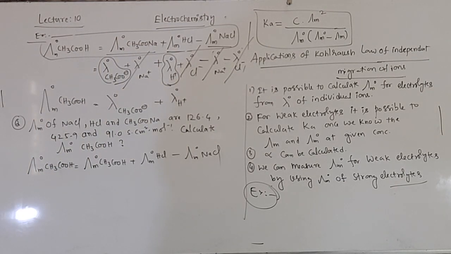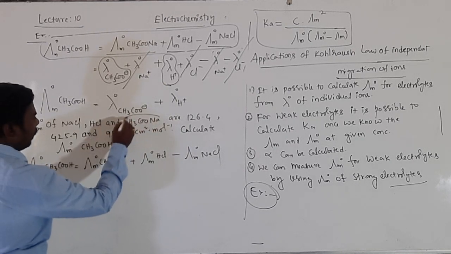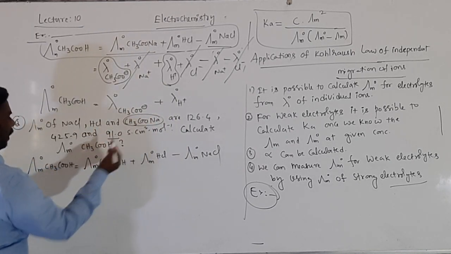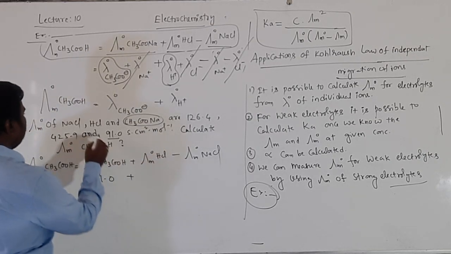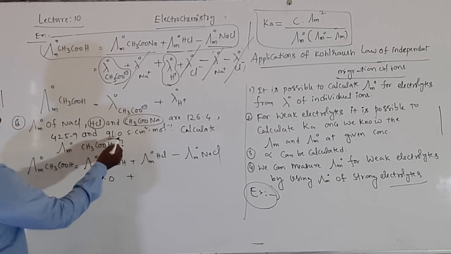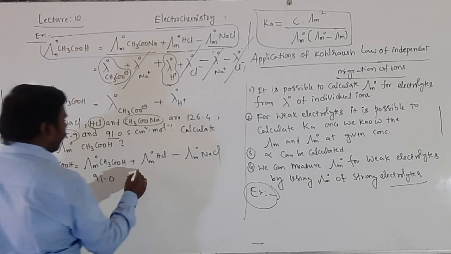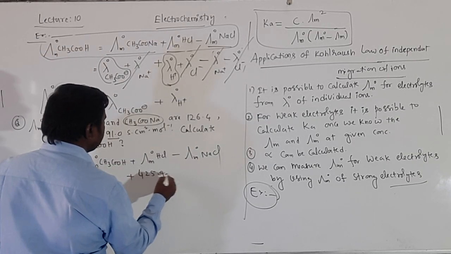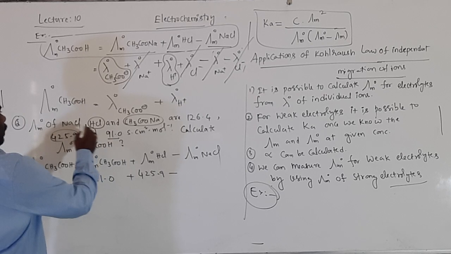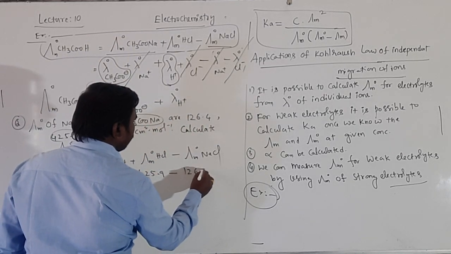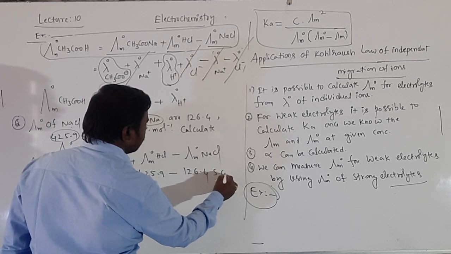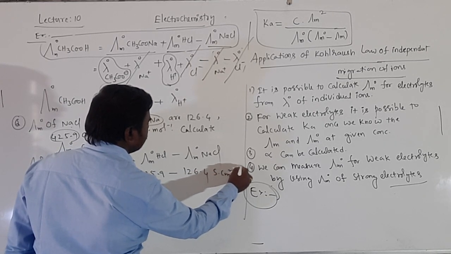The values are already given, students. The acetate value is 91.0 plus the HCl value, the second value, 425.9, minus the NaCl value, the first value, that is 126.4 Siemens centimeter square mole inverse.